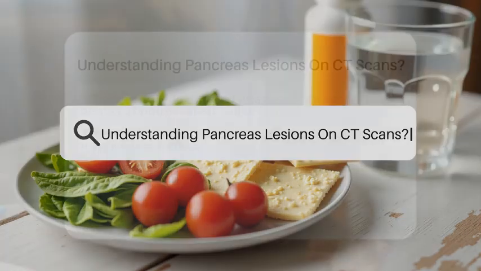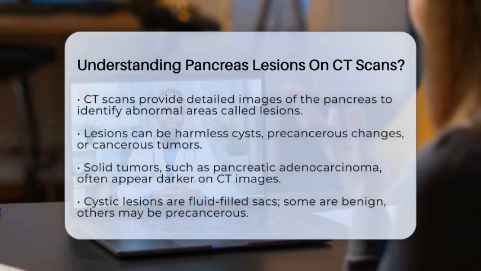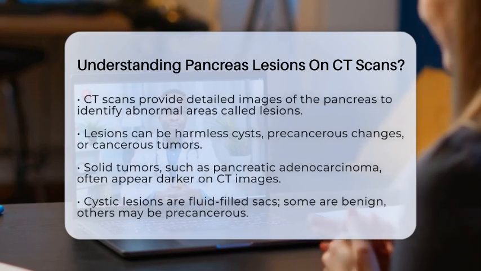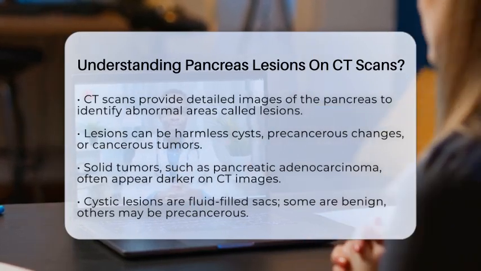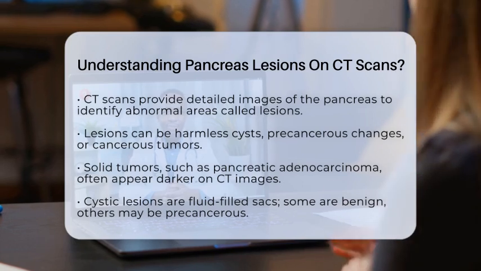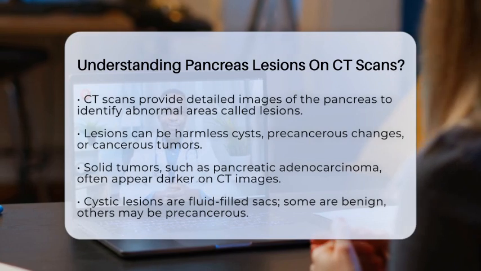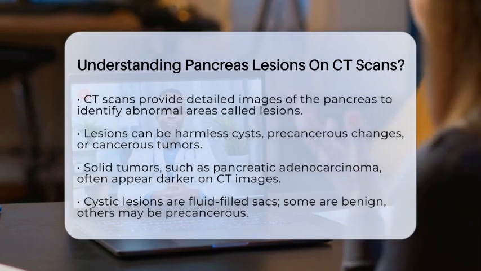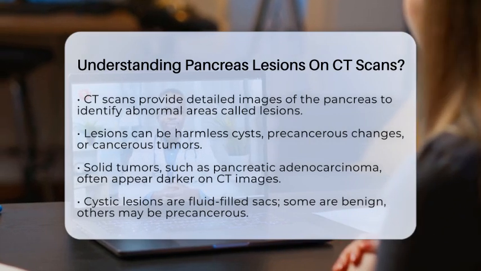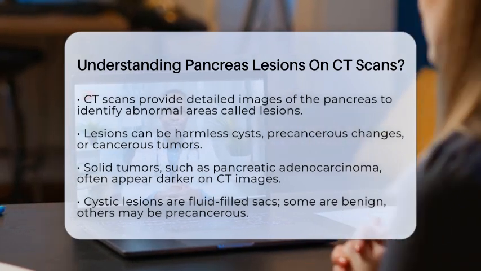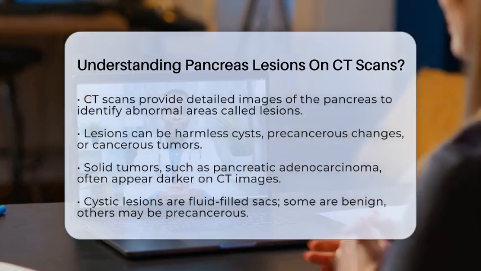Understanding pancreas lesions on CT scans. Imagine looking inside the body with a powerful camera that takes detailed cross-sectional images. That's what a computed tomography scan, or CT scan, does for the pancreas. When doctors see abnormal areas on these images, they need to figure out what they are. These abnormal areas are called lesions, and they can be harmless cysts, precancerous changes, or even cancer. Understanding these lesions is key to deciding the right next steps for diagnosis and treatment.